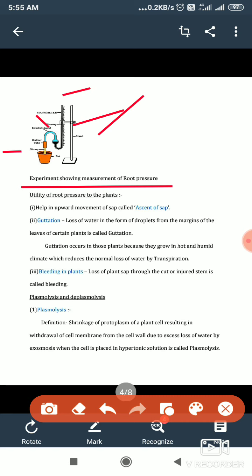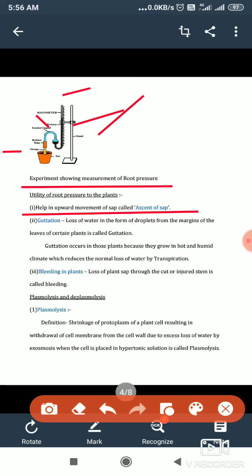Next part is, what is the utility of root pressure? Root pressure itself is very important. The utility of root pressure has a number of things. Number one, it helps in the upward movement of sap, called ascent of sap. Very important. Some trees are very tall, even crossing a two-storied building. How does water reach the leaves? It is one of the factors; the main thing is ascent of sap, that means the sap of the plant rising up to the leaves, so that they can also work with that.